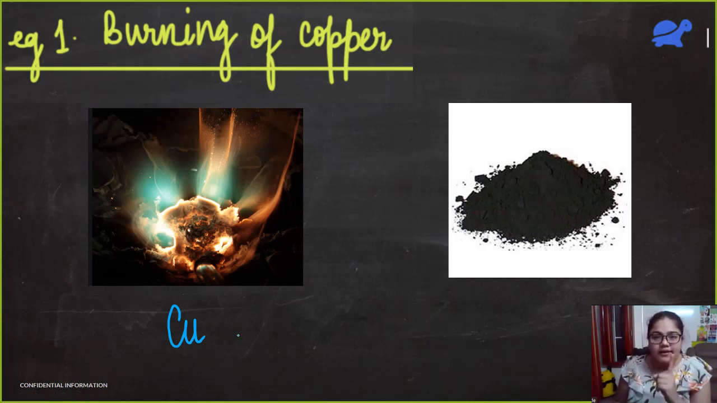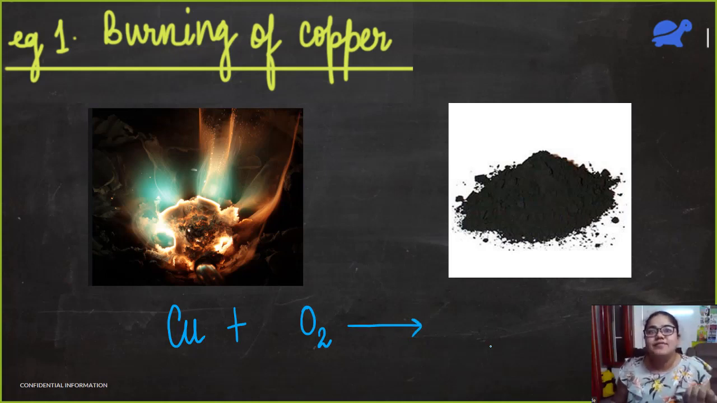So we'll take only one copper atom. But it is reacting with oxygen. Oxygen is a diatomic gas. The atomicity of oxygen is 2. So we'll always write O2. We'll never write O here.